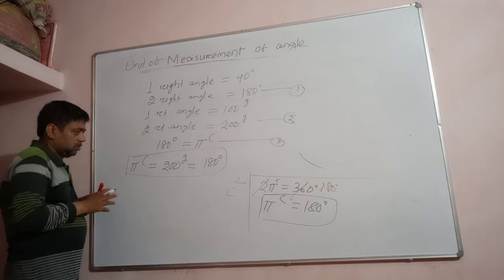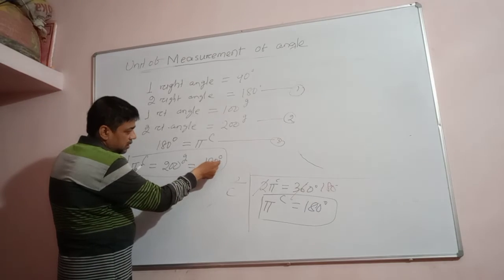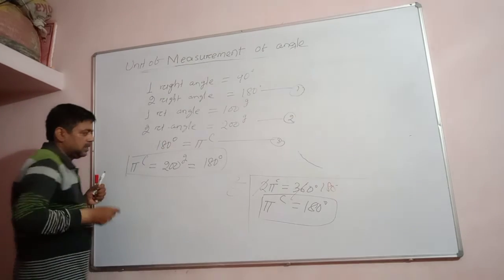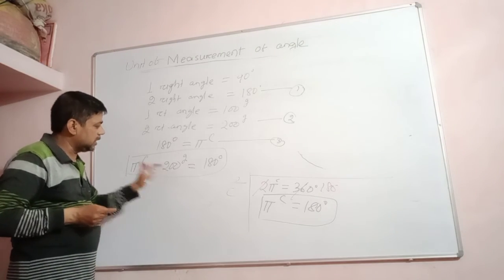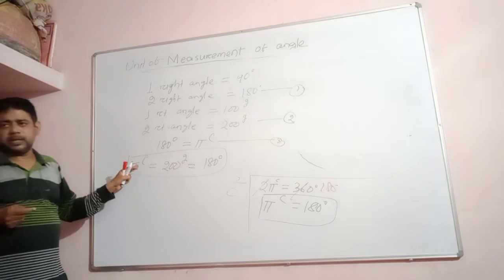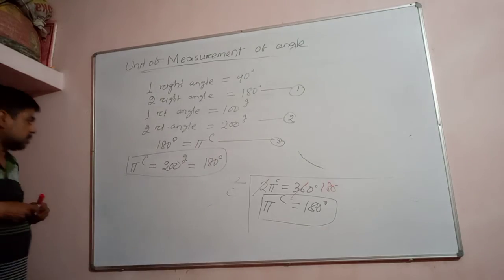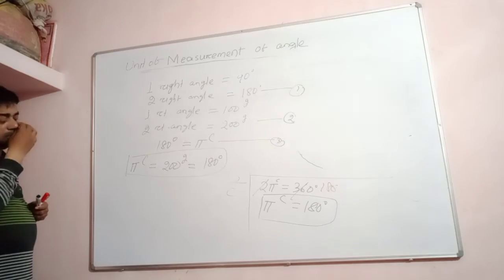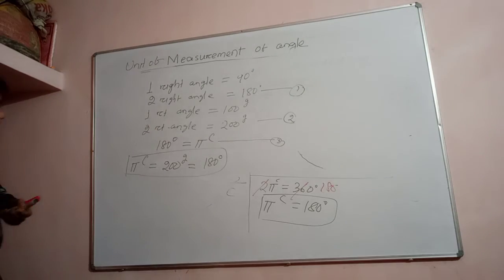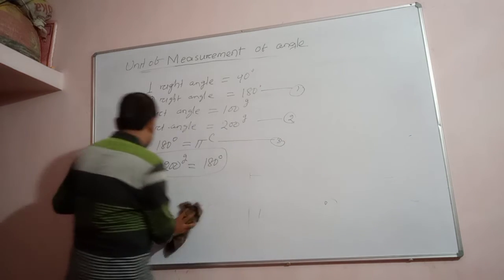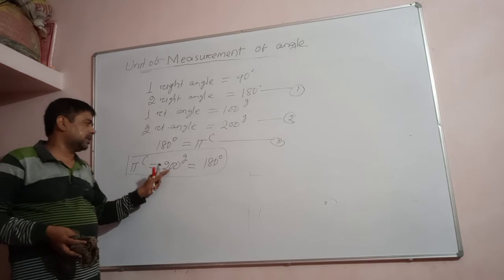Oh, I said it wrong. Sorry. Degree is the unit of angle in which system? Sexagesimal system. Grade is the unit of measurement of angle in the centesimal system, and pi radian is the angle in which system? Circular system. So there are 3 systems of units of measurement we learned today. So let us apply how to convert. Here we got this important concept: pi radian is equal to 200 grade is equal to 180 degree.